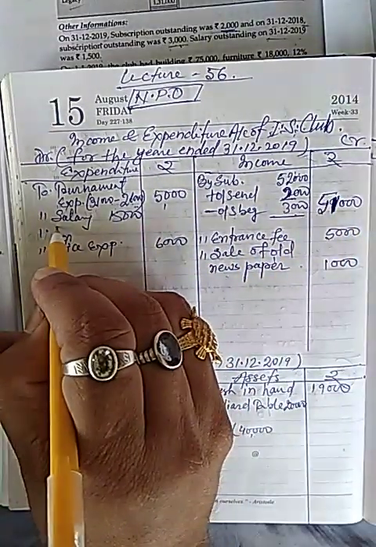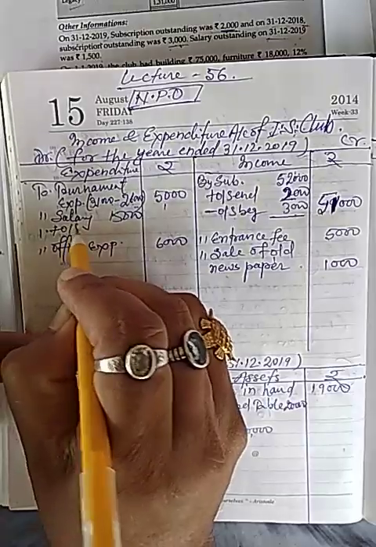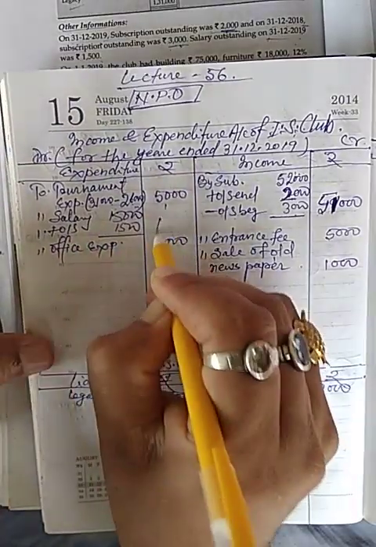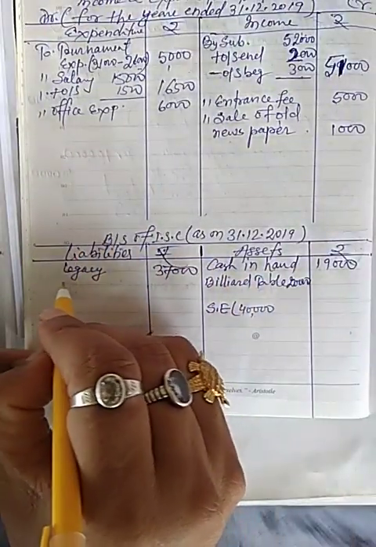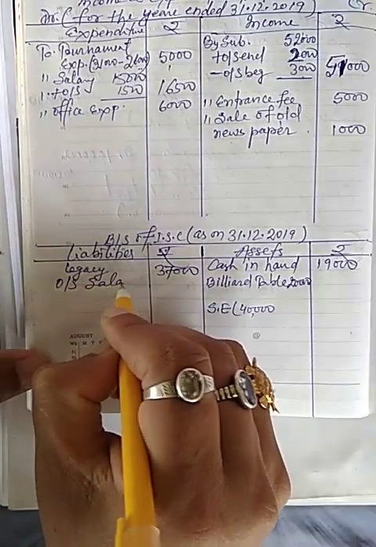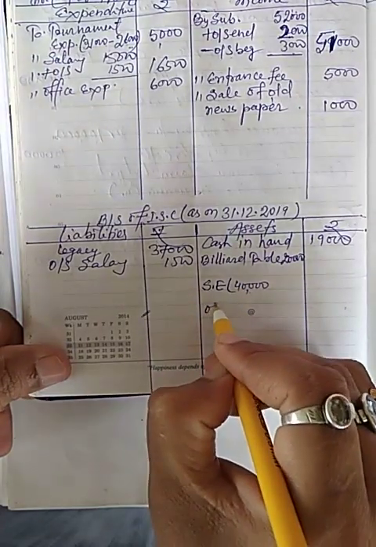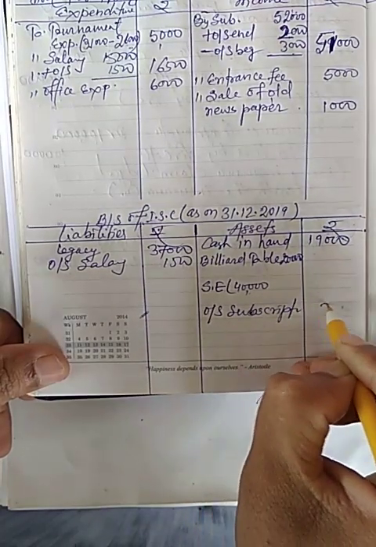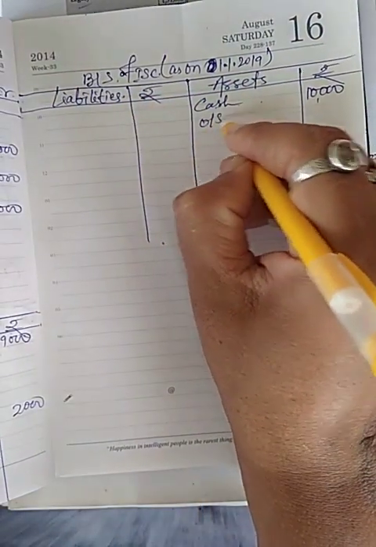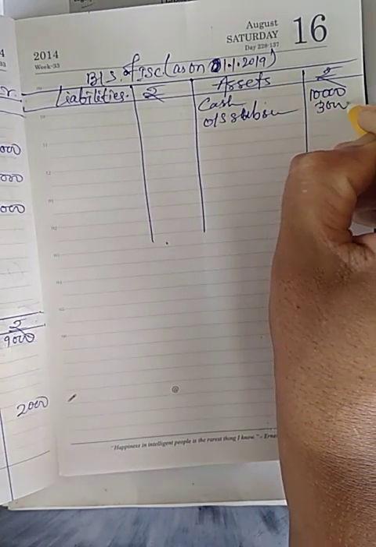Now outstanding salary, it will be added, outstanding 1,500, it will be 16,500, and I will also write outstanding salary 1,500, and in asset side outstanding subscription 2,000, and outstanding subscription beginning of the year is also 3,000.